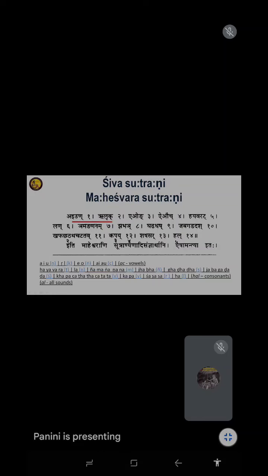Sutrani Anadi Sangyarthani. Adi Esam Antya Itaha. So this is the last line. Iti Maheshwarani Sutrani. It is the line given by the commentator. The commentator tries to explain that these are the Maheshwara Sutras. As we have said, it has come from Maheshwara. And on Adi Sangyartha, in all these sangyas, what we call the Pratyaharas, they are all made. And Esam Antya, all the finals of the sutras, are called Itah. It means the sound that is to be deleted.